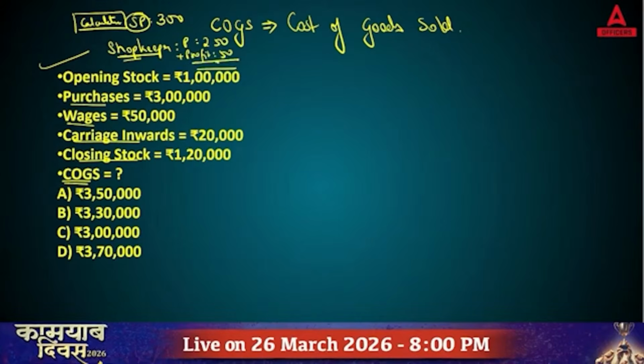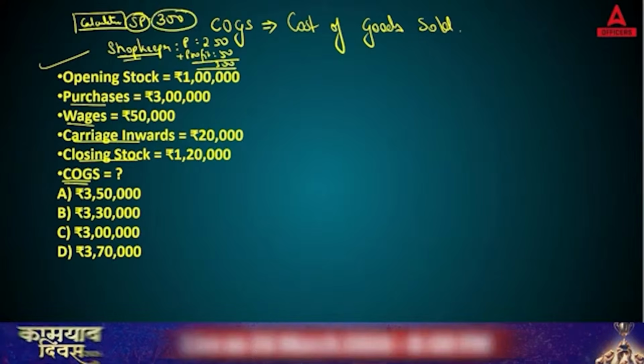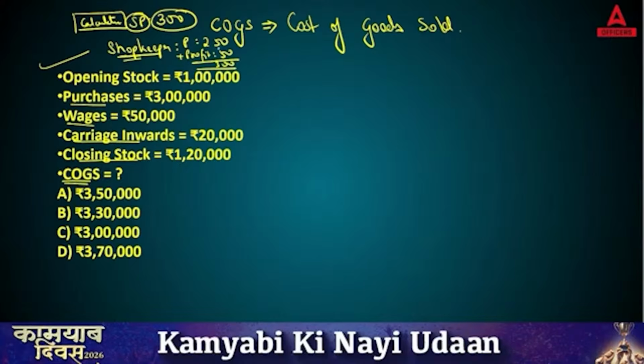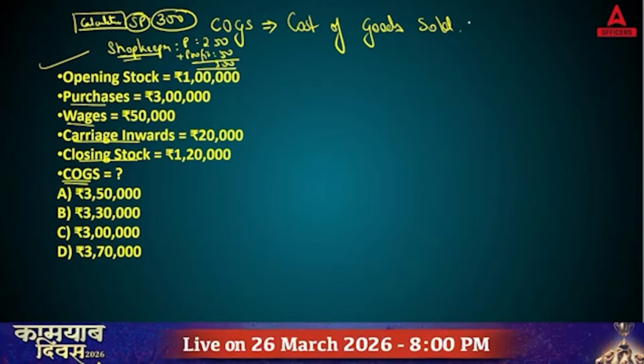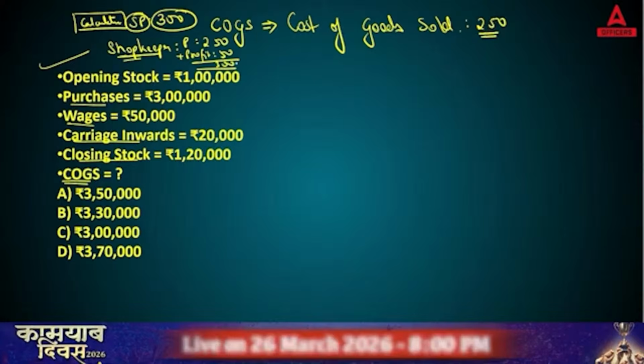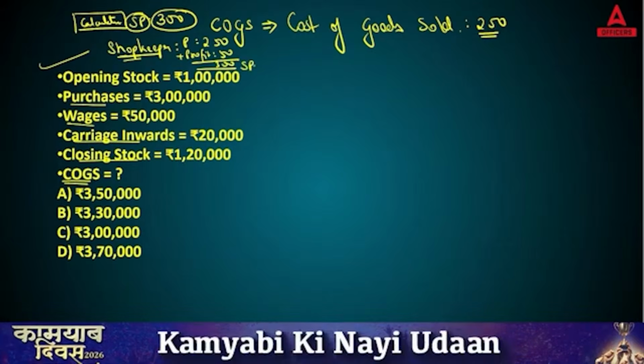That is how you are making 300. Here the shopkeeper added purchase of 250 and 50 rupees profit. That is how MRP is equal to 300. So this 250 is your cost of goods sold. What is the cost of that calculator? That is 250, because 300 is your selling price.